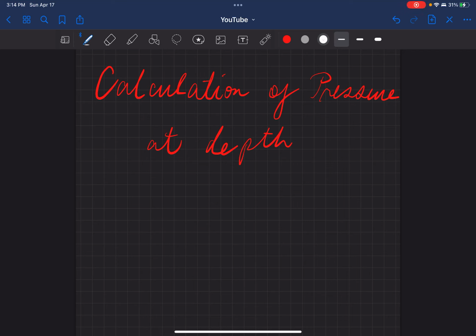Okay, for our next example of pressure and height, we are going to calculate the pressure at depth.